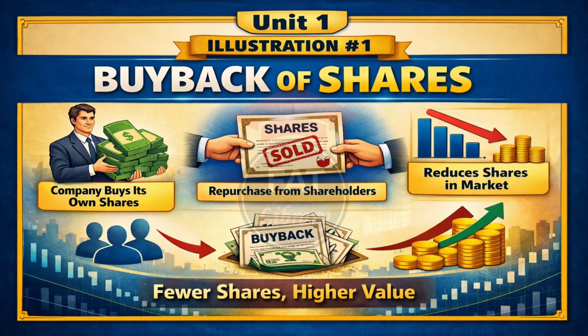Sources of buyback are free reserves, securities premiums, and proceeds of issue of any other kind of securities. Considering the limit of buyback, maximum 25% of the aggregate of paid up capital and free reserves in a financial year will be the limit on buyback.